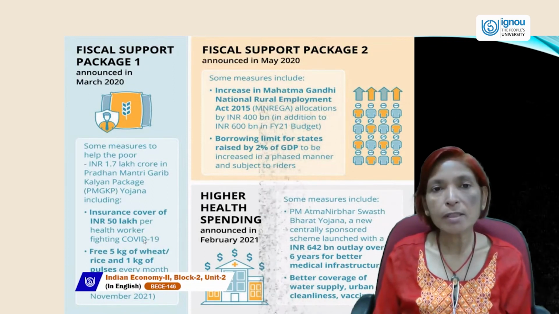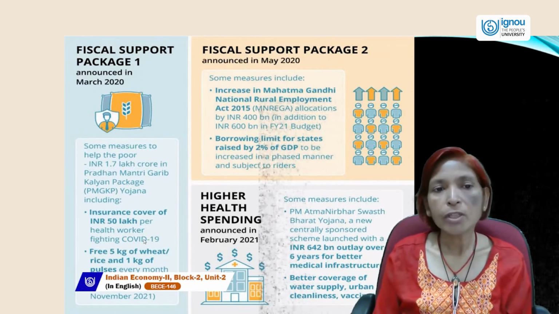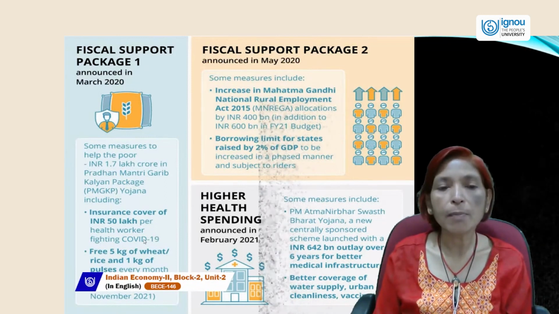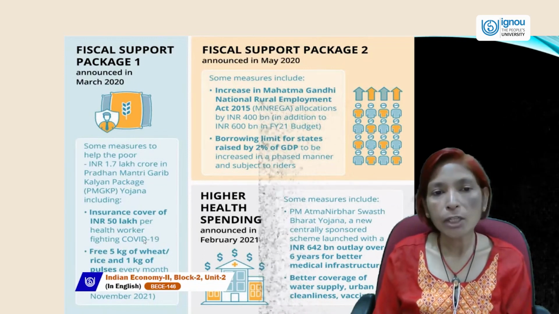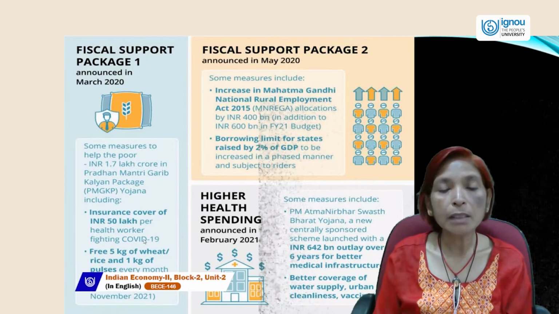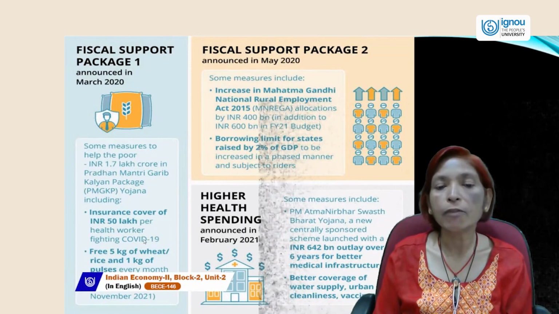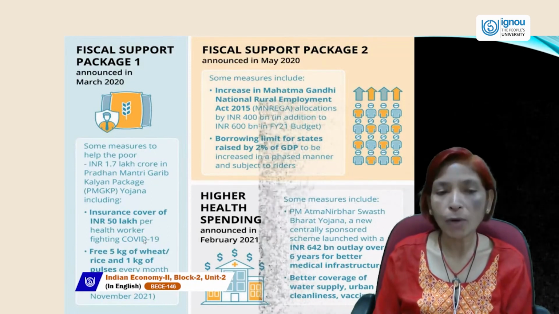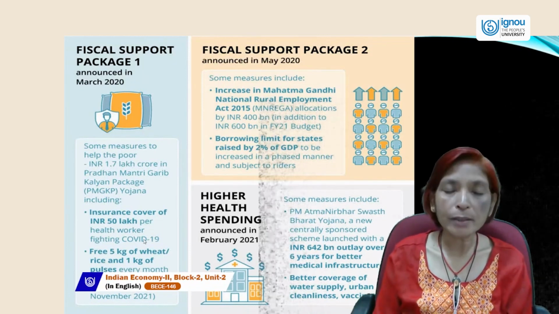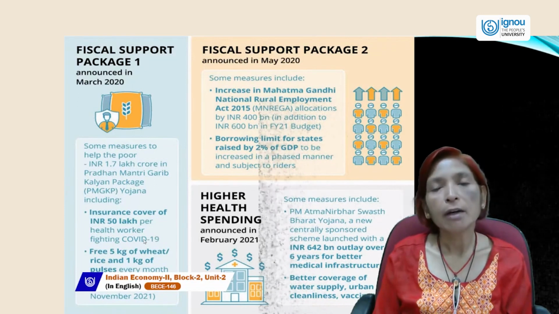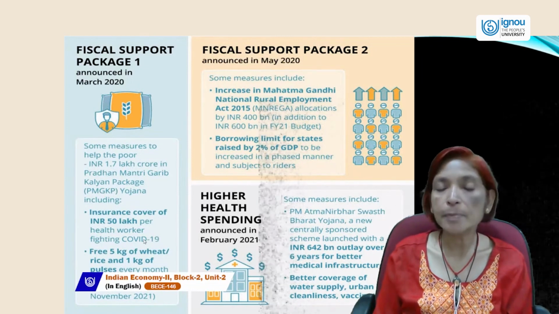The second package of fiscal support provided by the government included an increase in the Mahatma Gandhi National Rural Employment Guarantee Act (MGNREGA) allocation by 400 billion in addition to 600 billion in the financial year 2021 budget, and the borrowing limit for states raised by 2% of GDP, to be increased in a phased manner and subject to riders. And third is higher health spending.